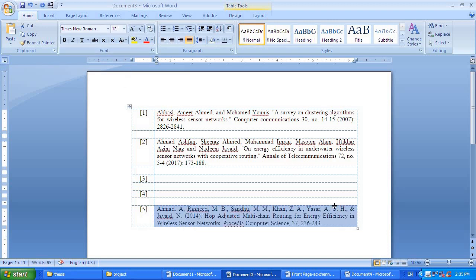Now you need to add more references. Here you can do it in 2 ways. Go to this last text and press tab. You will get the next row. This is one method. Else, go to the end of this text and press enter.